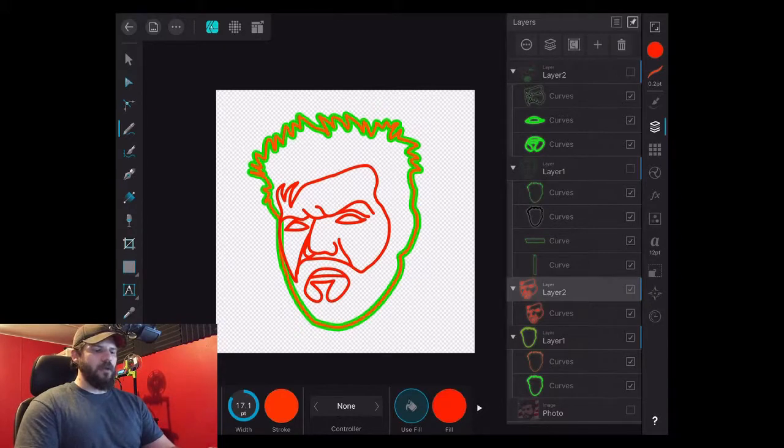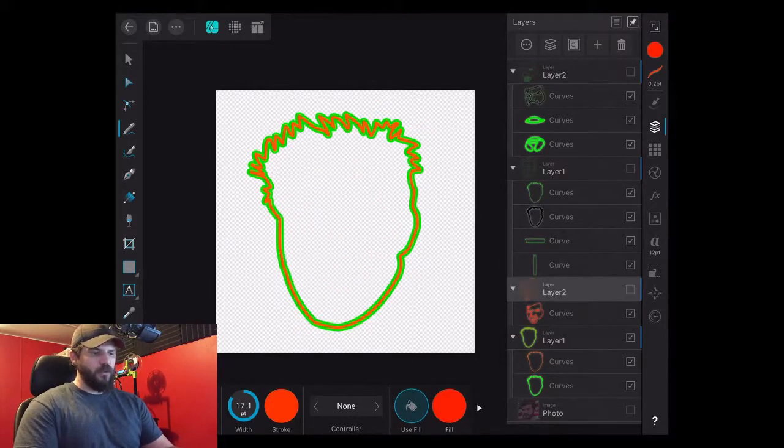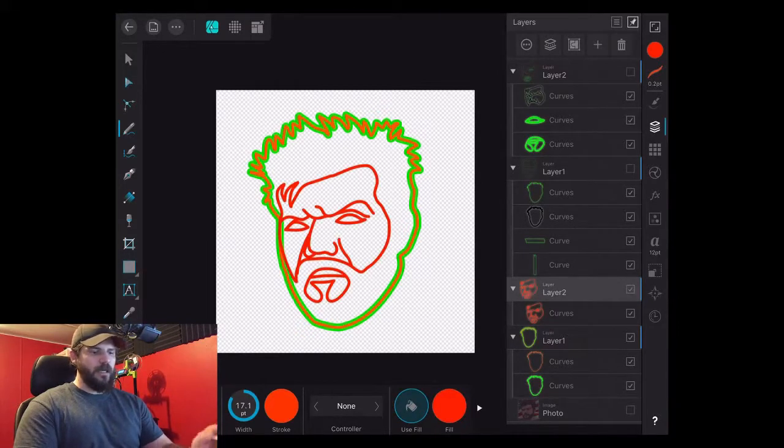Now what I'm going to do is print this twice, but I'm going to print it just like this, and I'm going to print it without the inside part. This part is going to be the cutter, and with all of it together is going to be simply the stamp.